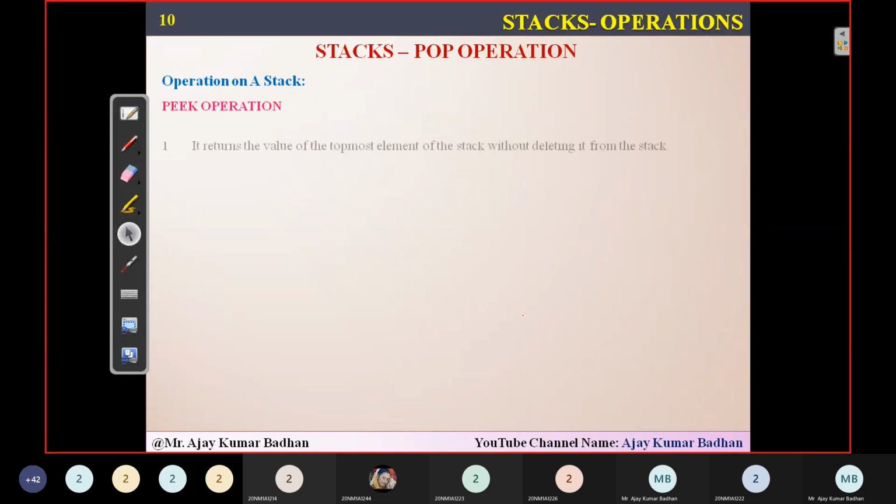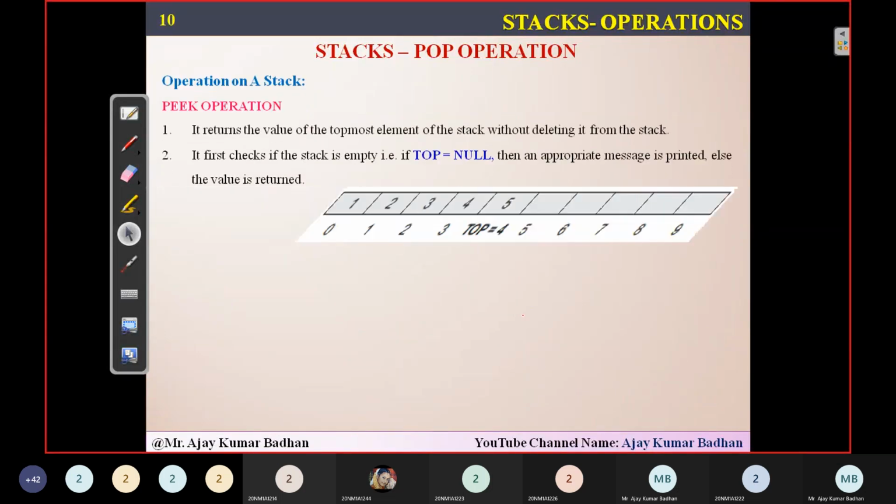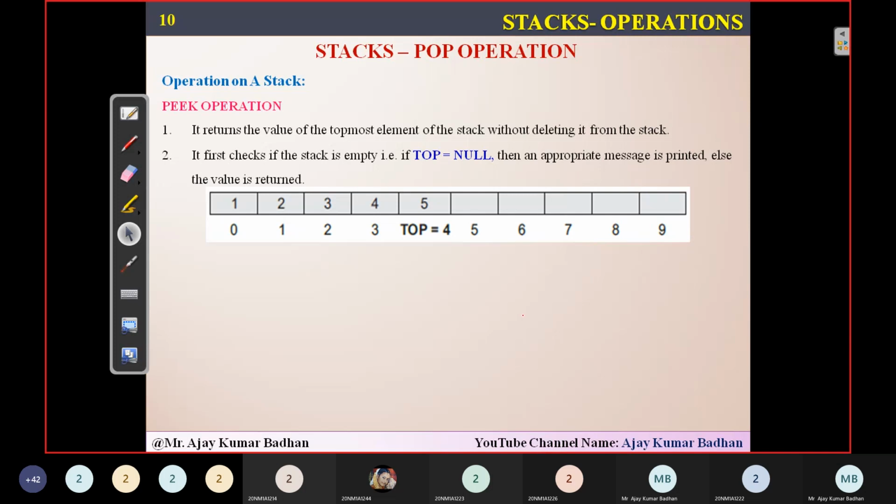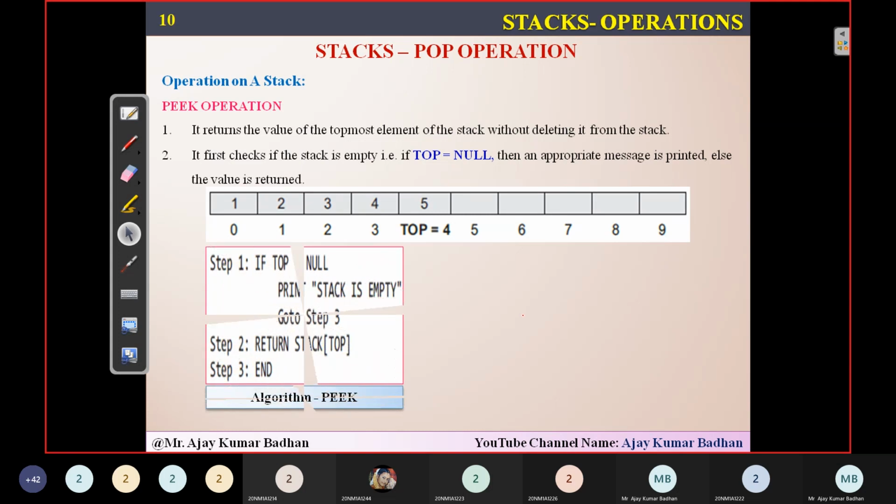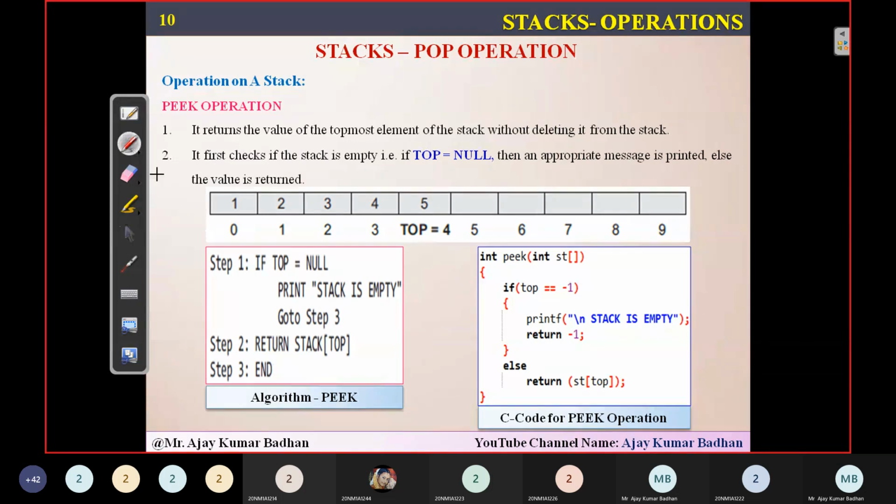If you ask me about the peek operation, this is much easier. The only condition you're going to check here is whether top is equal to null or not. If it is, no elements are present here. But in case the condition fails, definitely there will be an element. This is the logic for this algorithm, and the C program code. If top is equal to null, stack is empty. Else return stack of top. So whatever element is present on the top will be displayed. So number 5 will be displayed here.